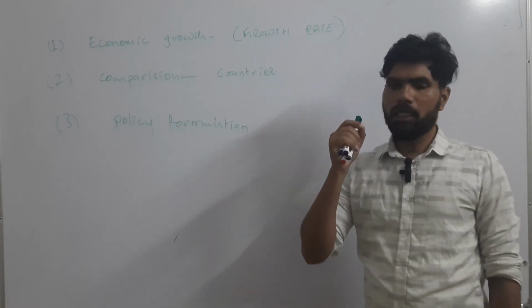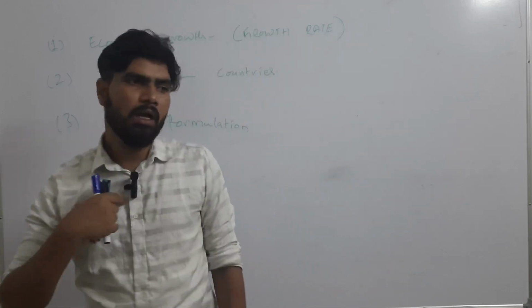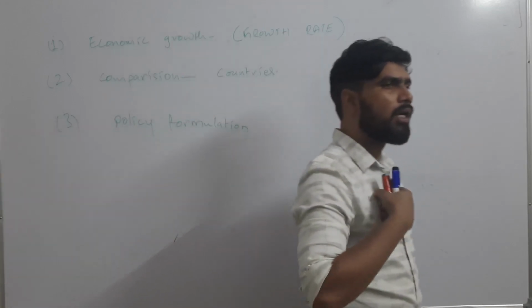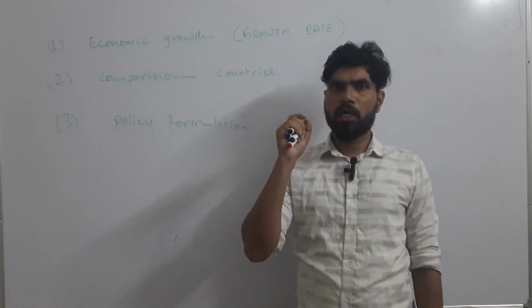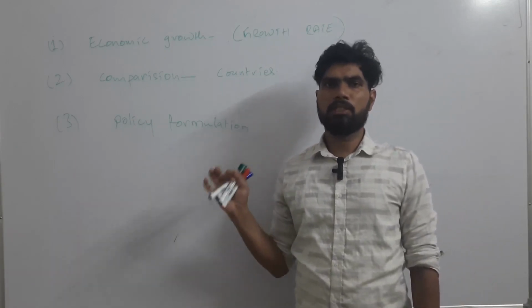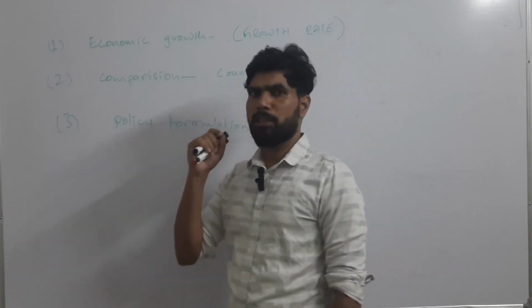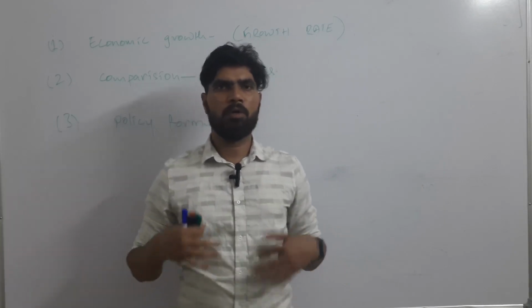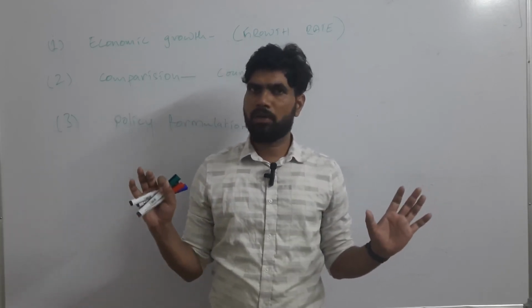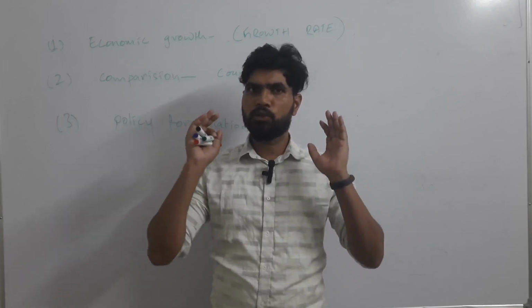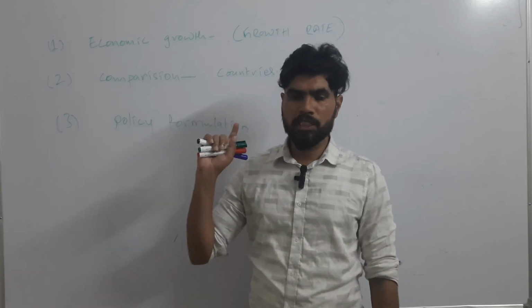Now, after the Second World War, GDP has become the single most concern for the majority of the countries in the world. Every country is simply stressing on GDP ko badao, increase the GDP, increase the GDP. Every country's whole and sole motive nowadays is increasing the GDP.